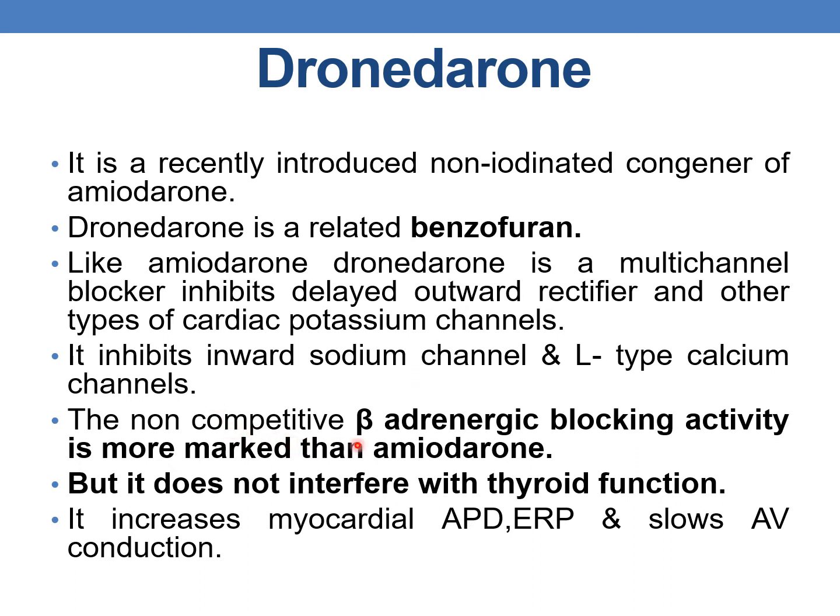And the non-competitive beta-adrenergic blocking activity is more marked in dronedarone than amiodarone. But it does not interfere with thyroid function. It increases the myocardial action potential duration, effective refractory period, and slows the AV conduction.